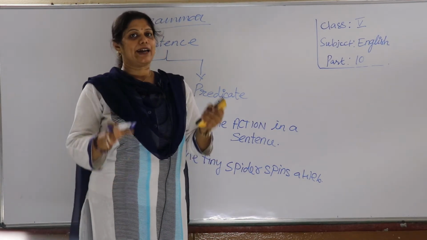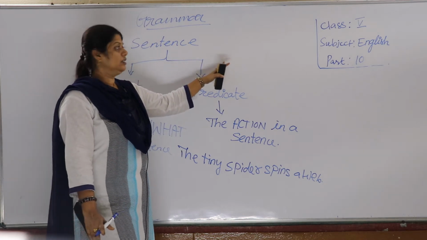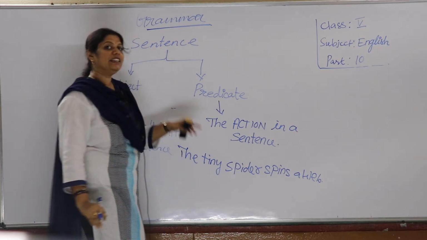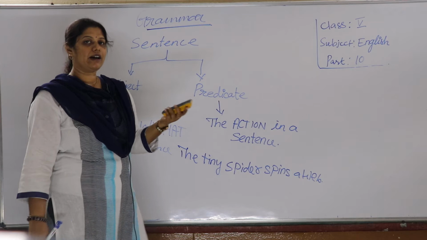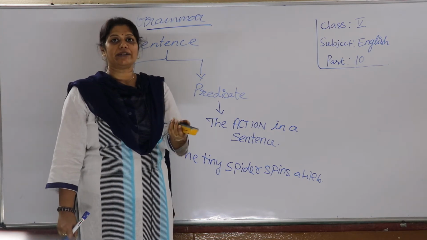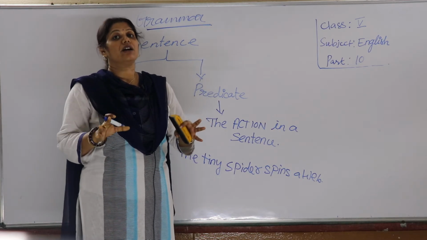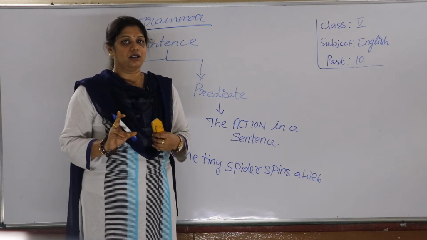Okay children, here I am back with the grammar part of our Crusoe's friend lesson. What grammar part are we going to discuss in this lesson? In the previous grammar lesson, what I taught you is sentences. You understand now? How to write a sentence and what is a sentence? A group of words which together gives us complete meaning is called a sentence.